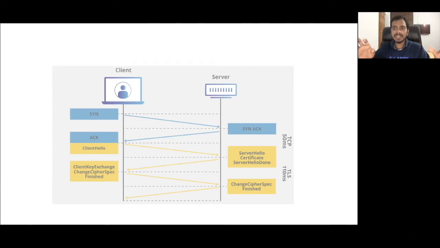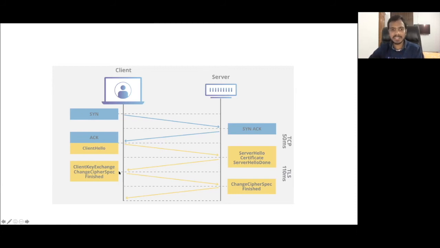What does this change cipher spec mean? These steps mean that from now onwards, the communication will be encrypted, because now both have the same private key. After client key exchange, both will have the same private key. So after the client says change cipher spec, it means from now onwards, the communication from my side will be encrypted, and then it will send this finished message in encrypted form. It will use the private key to encrypt this finished message, and it will send it to the server.